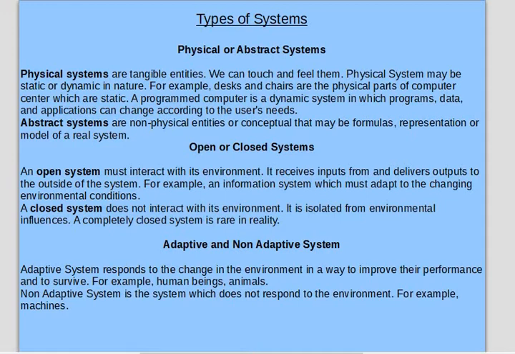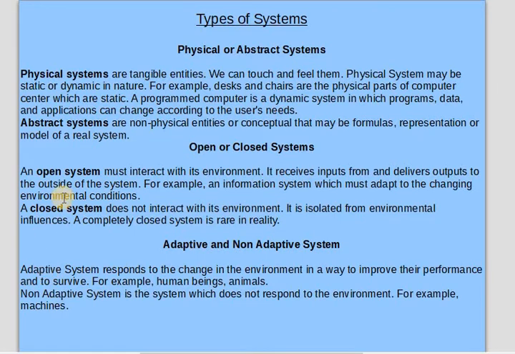So first one is the physical system or the abstract system. Physical systems are the tangible units which we can touch or feel. Physical systems may be static or dynamic in nature. For example, desks and the chairs are the physical parts of the computer center which are static. A programmed computer is a dynamic system in which the programs, the data, and the application change from time to time.